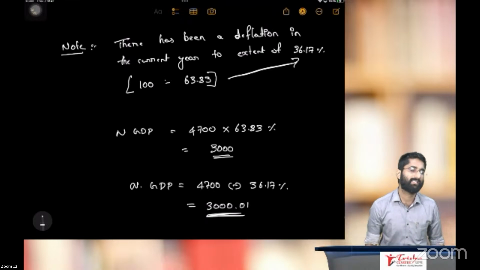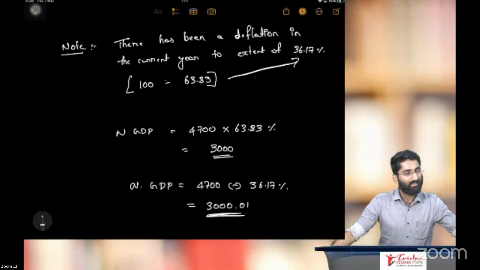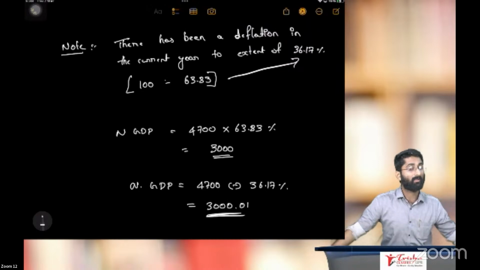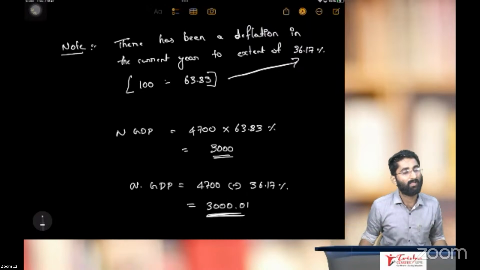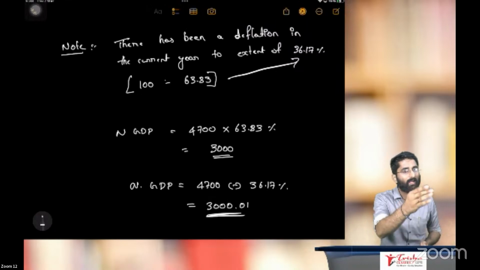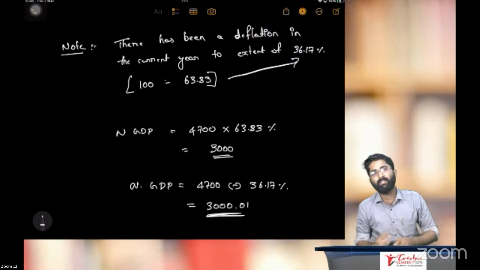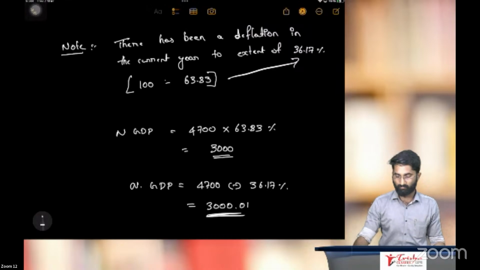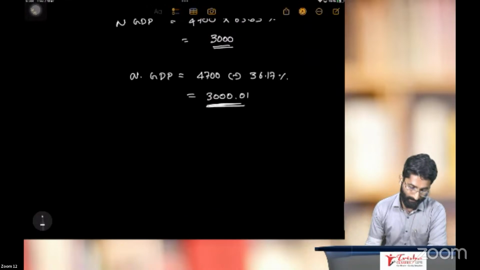Easy or not? Earlier we added. Why? Because there was inflation. So what is the conclusion, sir? If the answer is more than 100, it is inflation. If the answer is less than 100, then there is deflation. Okay, sir. Conclusion.